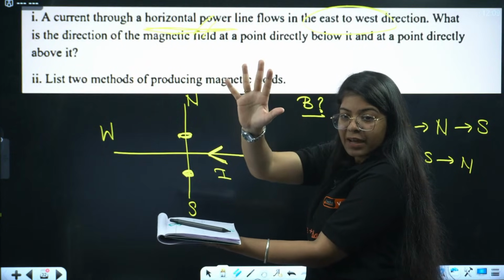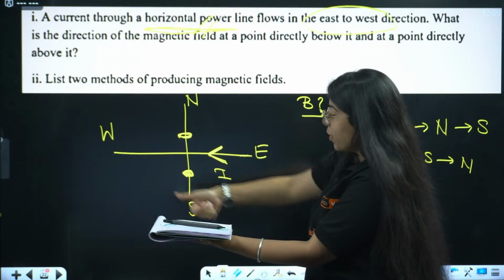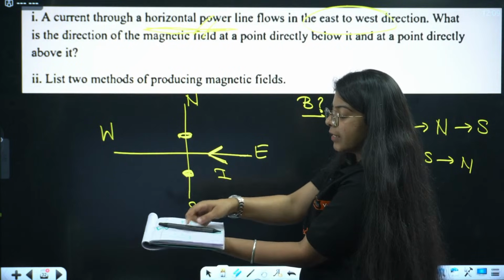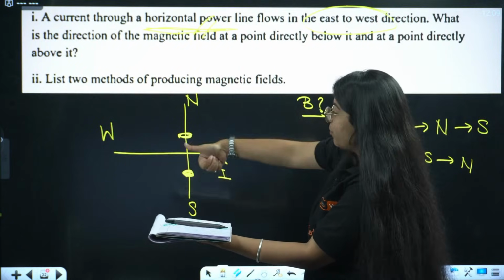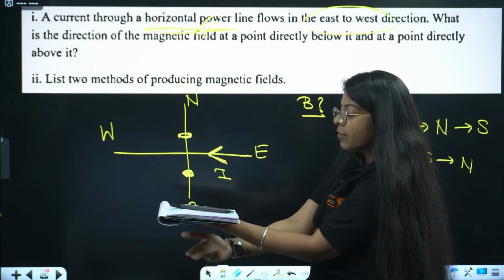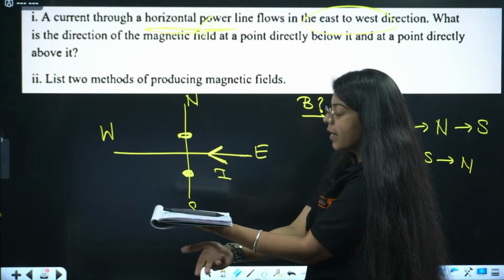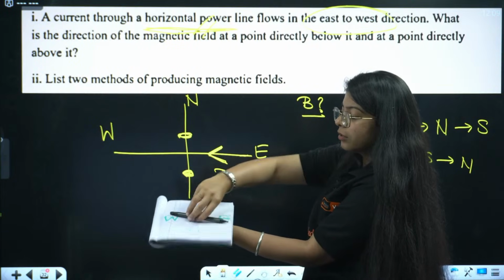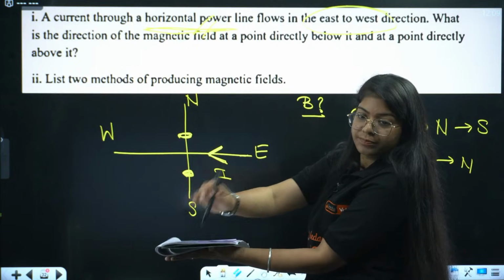Now understood, everyone? The current is going from east to west. So I'll place my thumb like this, and below this wire, the field goes from north to south. Understood?